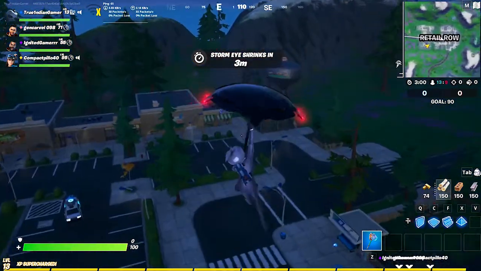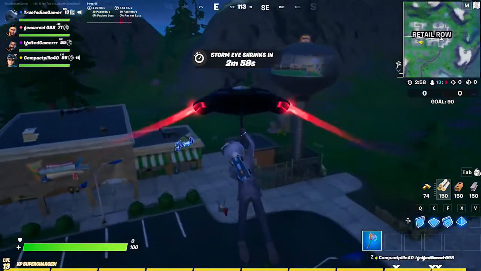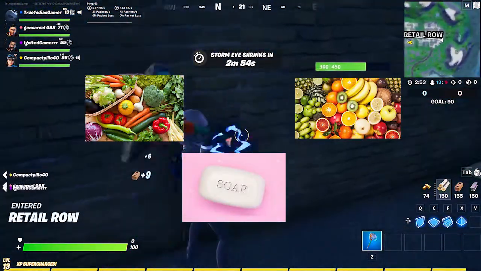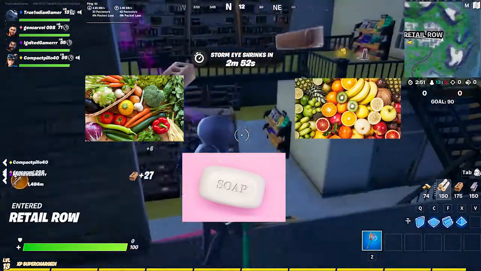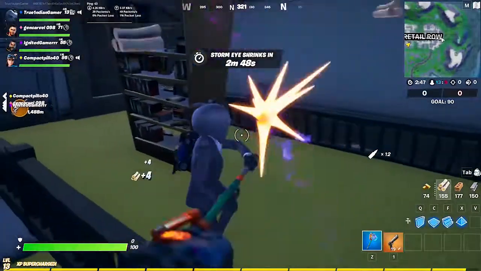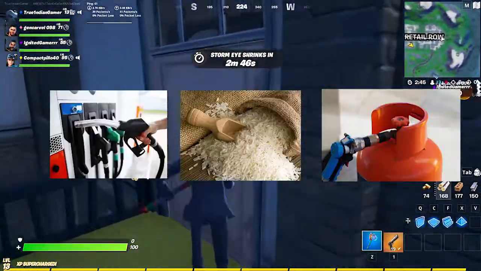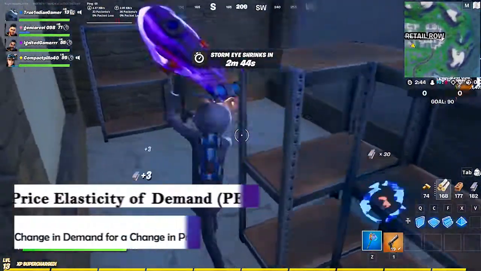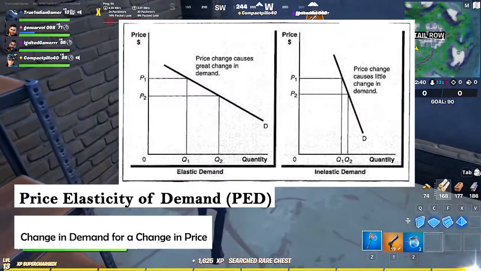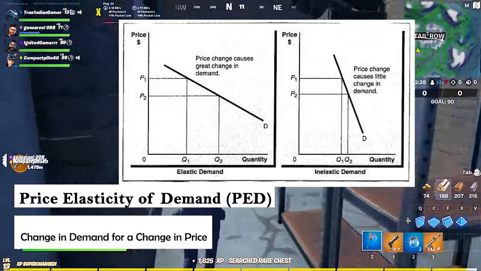For example, a rise in the price of a product with plenty of substitutes such as soap, fruit, or vegetable will have a larger impact on its level of demand than a rise in the price of a product that has fewer substitutes such as petrol, gas, rice, etc. Price elasticity of demand or PED measures the degree of change in the quantity demanded for a good followed by a price change.